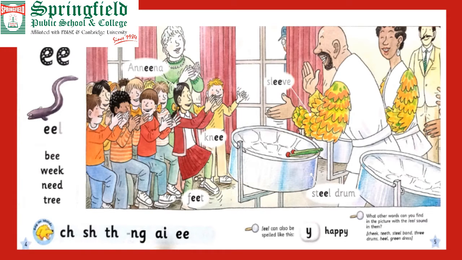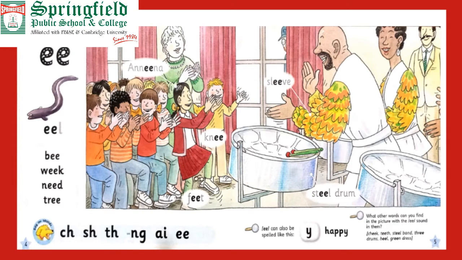Have you seen the steel drum? Point out the steel drum. How many steel drums are there in this picture? 1, 2, 3. Three.